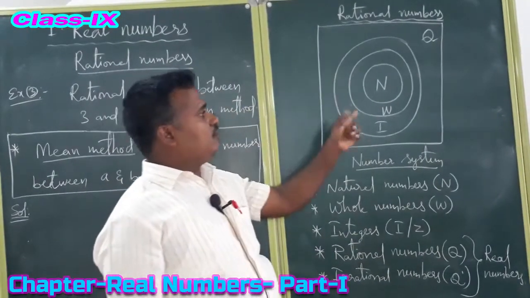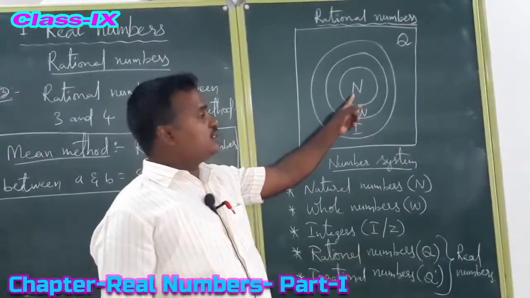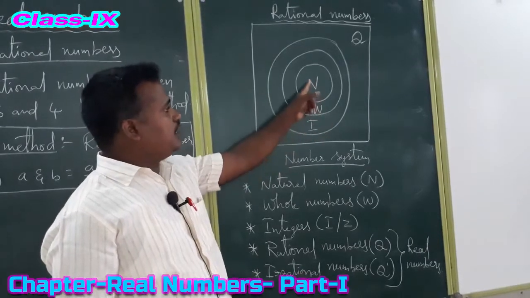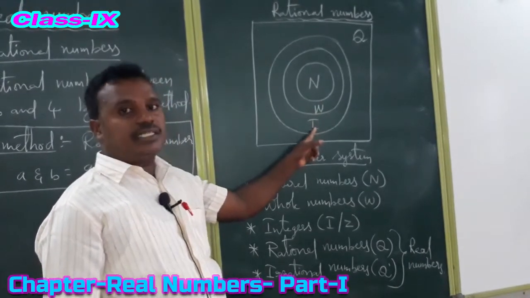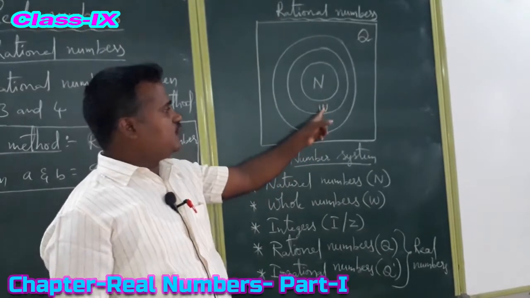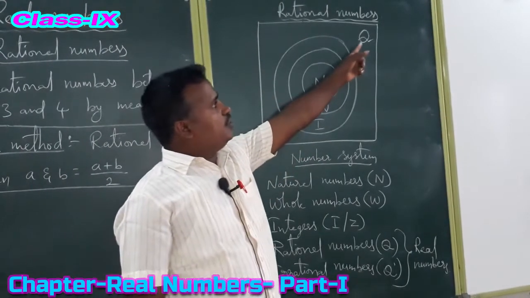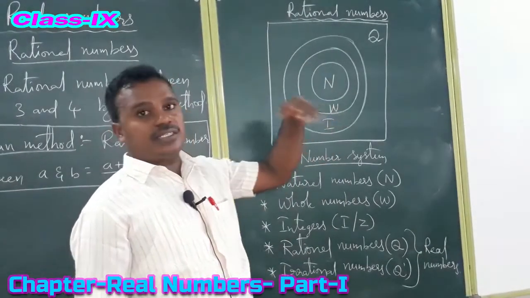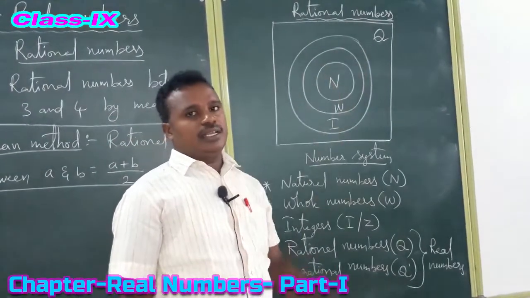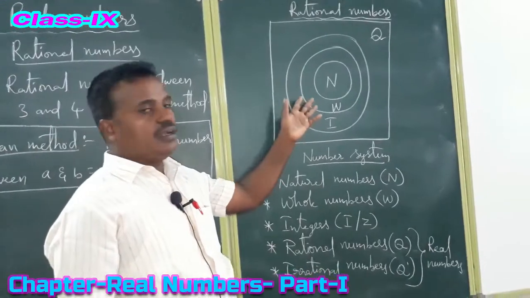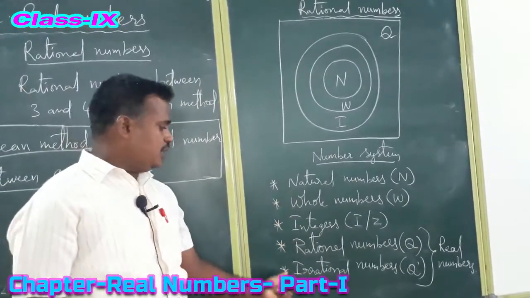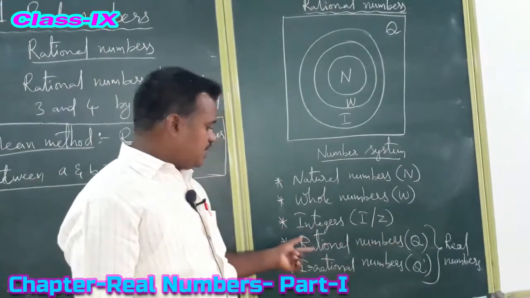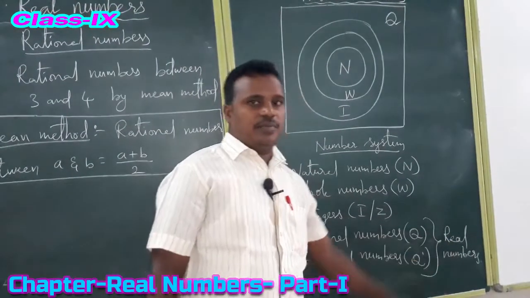See, I draw the flow chart of rational numbers here. Natural numbers, next whole numbers. In whole numbers, natural numbers will be. And natural numbers and whole numbers are all in integers. After natural numbers, whole numbers, integers, all together we have to see in rational numbers. The collection of natural numbers, whole numbers, integers and fractions, decimals we have to see in rational numbers. So this is the flow chart of rational numbers. These are the 5 number systems. Now the big collection of rational and irrational is called real numbers.